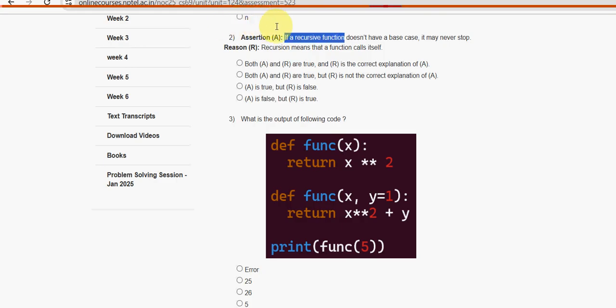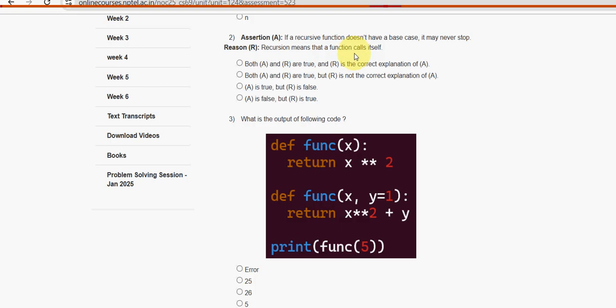If a recursive function does not have a base case, it may never stop. It is absolutely true. Next one, recursion means that a function calls itself. So it is also true, but if you see here, the reason does not justify the assertion, because they are telling the meaning of recursion, but they are not addressing the base case. If there is no base case, it will not stop, but they are not explaining why that happens. They're just explaining what recursion is, that's it.